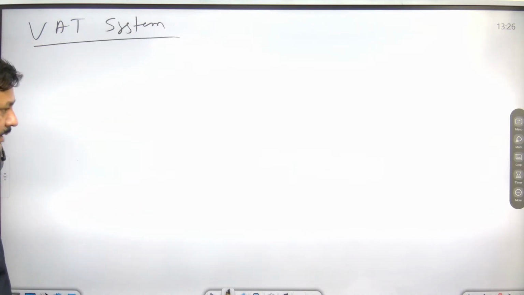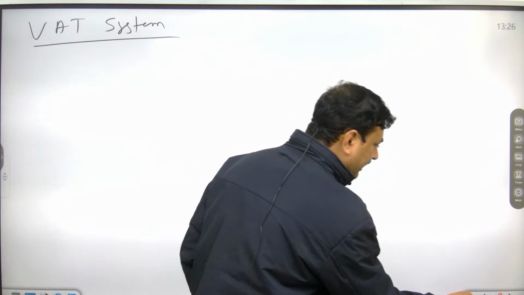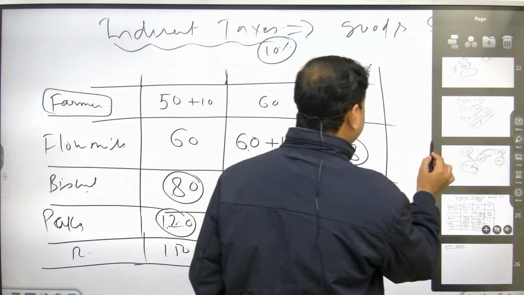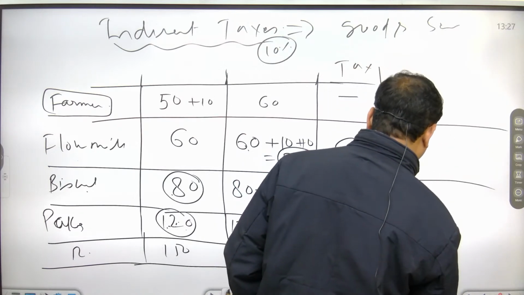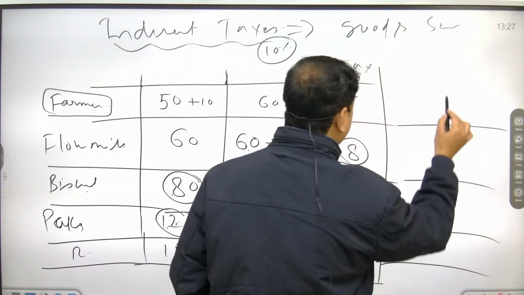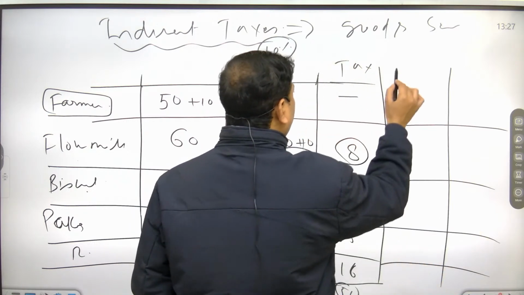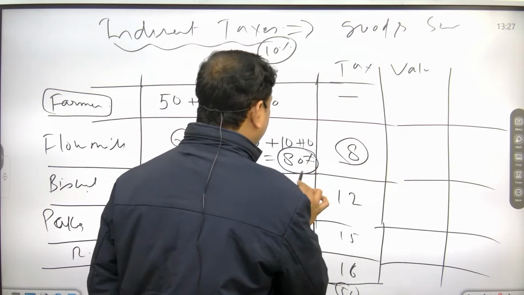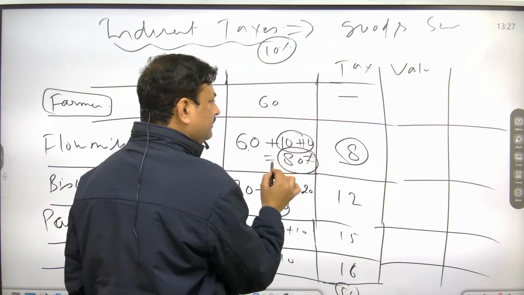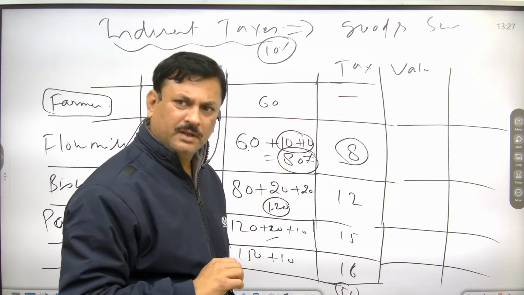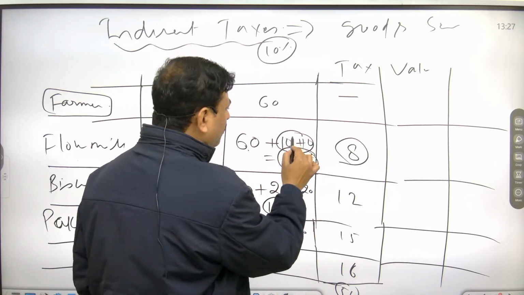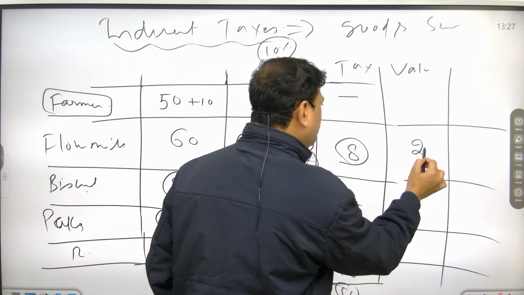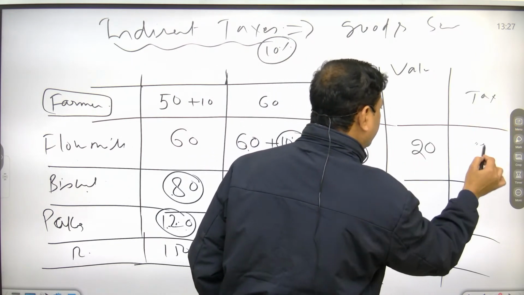Okay, in the VAT system, suppose the tax rate is the same. Now how much value is added here? 20 rupees value added, so tax will be on only 20 rupees. How much tax does he have to pay? Value added is 20 rupees, tax will be 2 rupees.